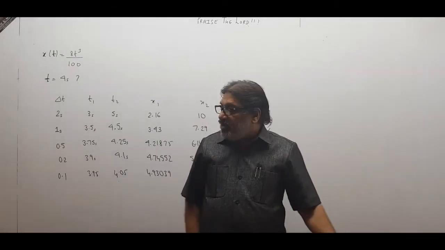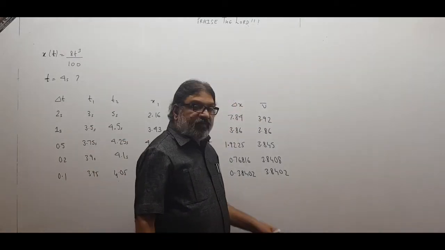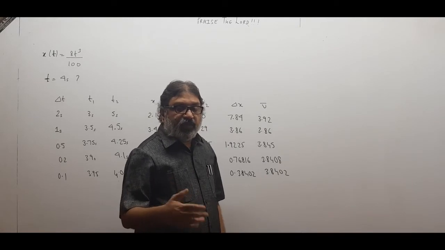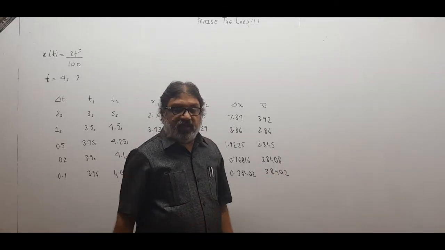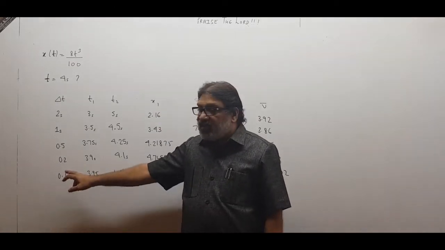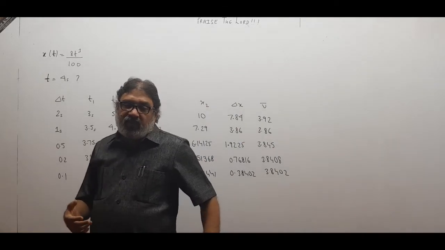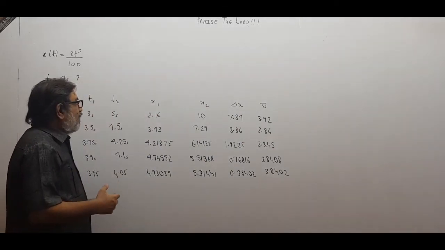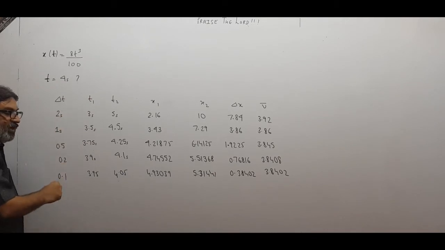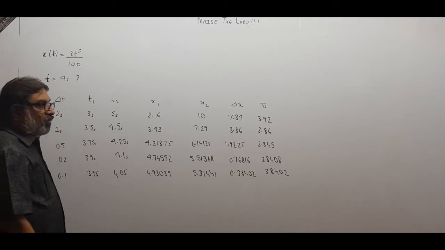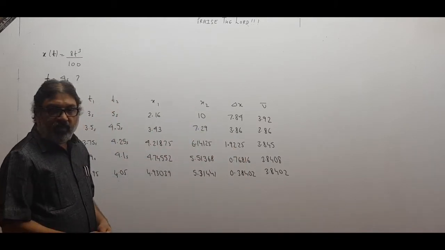So like that, you understand, if I keep on decreasing delta t, my velocity will be almost equal to 3.84, and all the numbers will be accurate. All accuracy of decimals will be obtained if I take delta t very, very small. So in fact, if I want to know the velocity at t equal to 4 seconds, I should keep on reducing delta t, and I can make out my speed will be approximately 3.8400, something like this.